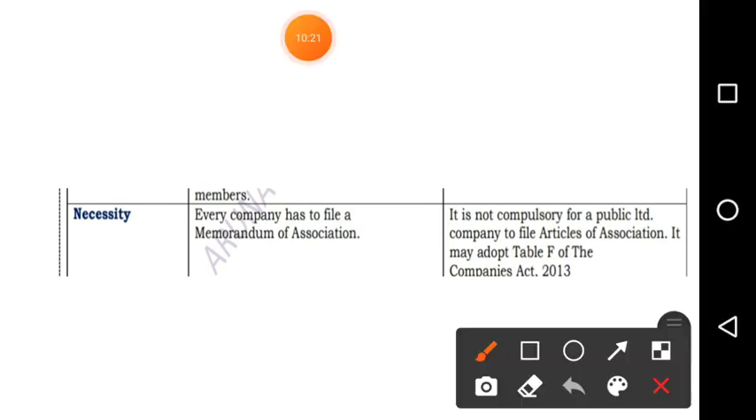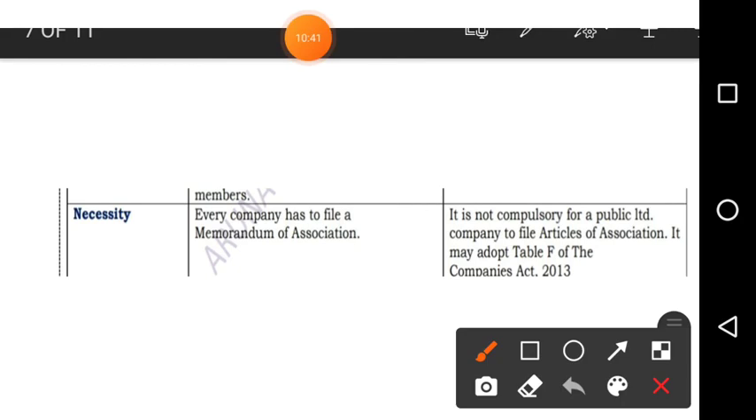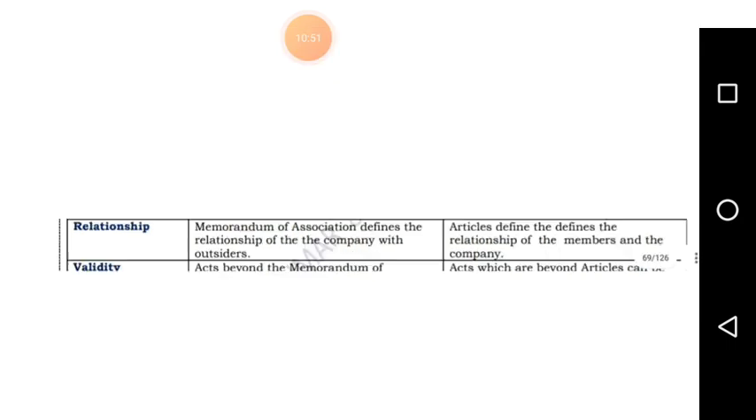Every company has to file a memorandum of association. The memorandum of association is very important, but the article of association is not compulsory; only this much you write is enough. Necessity: for every company the memorandum of association is compulsory, it has to be filed, but the article of association is not compulsory for a private limited company.